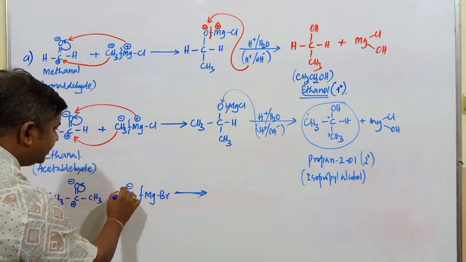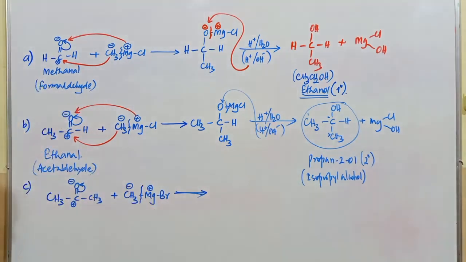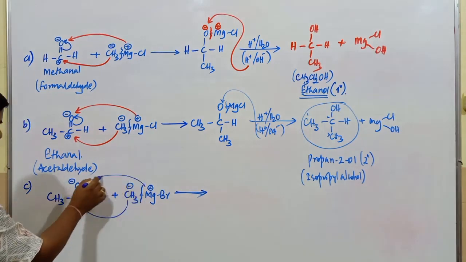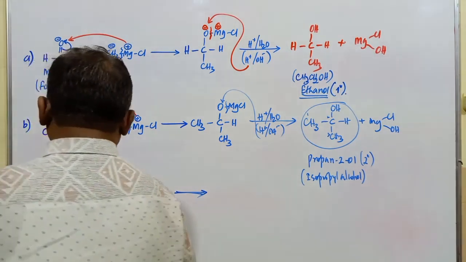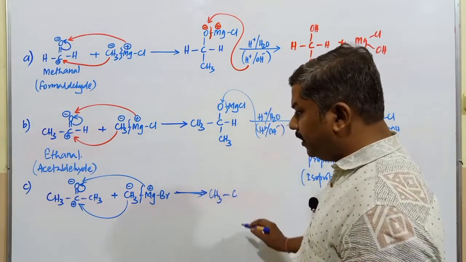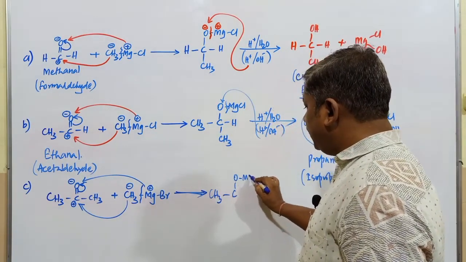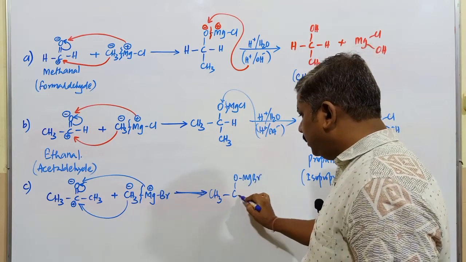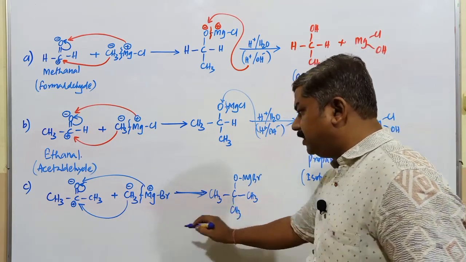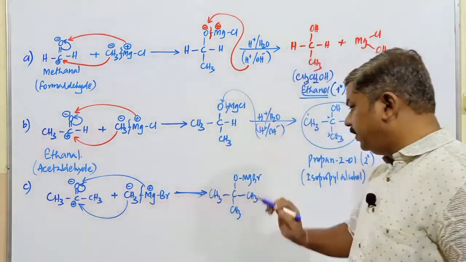This bond undergoes cleavage, giving negative and positive charges, with the metal positive. CH3 minus attacks this one, Mg goes to this particular Mg, Br goes to that oxygen atom. Alright, the intermediate is CH3, C, O, Mg, Br. Here it is CH3, and this is the CH3 group. This CH3 attacks here.